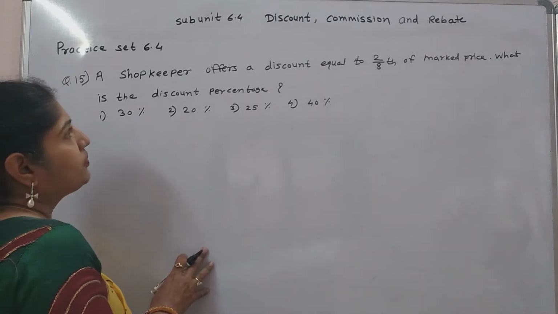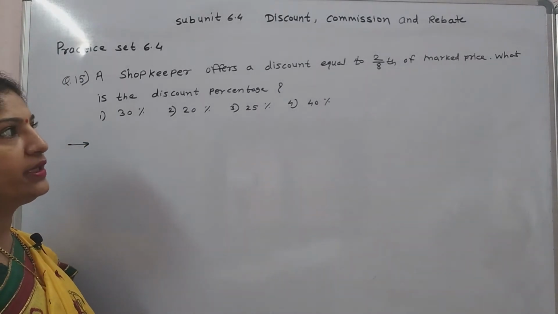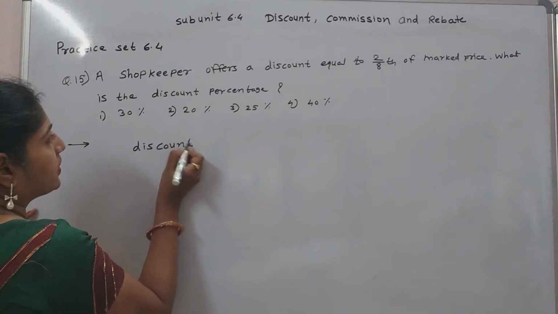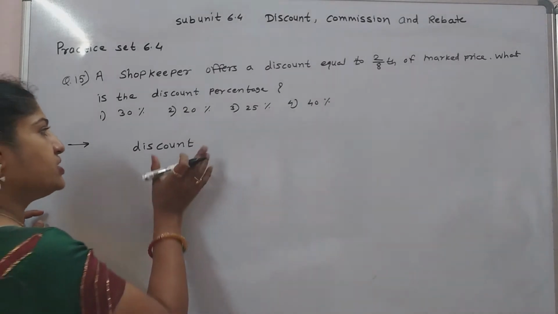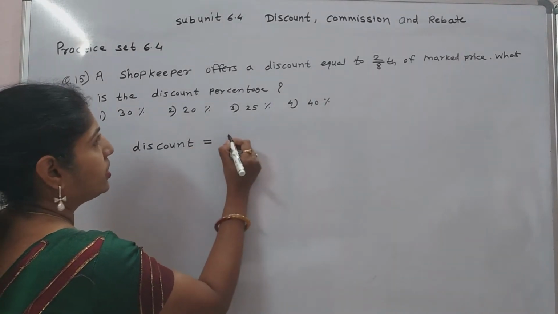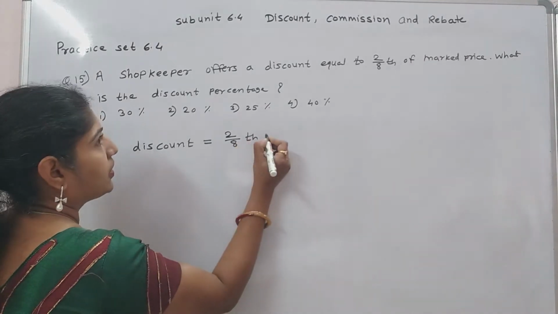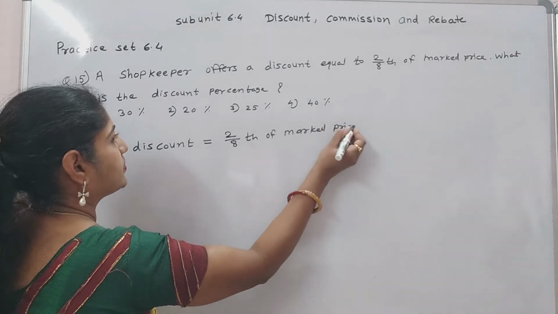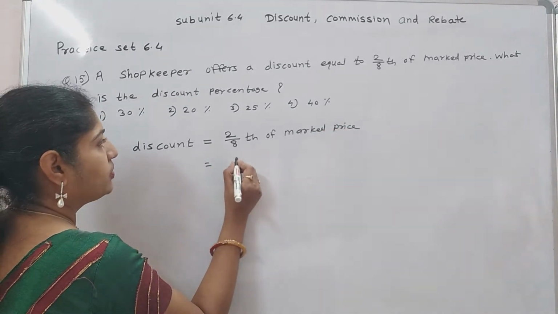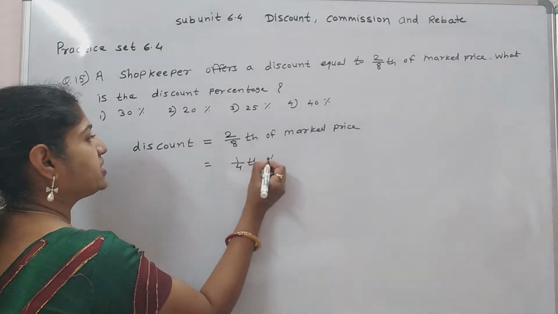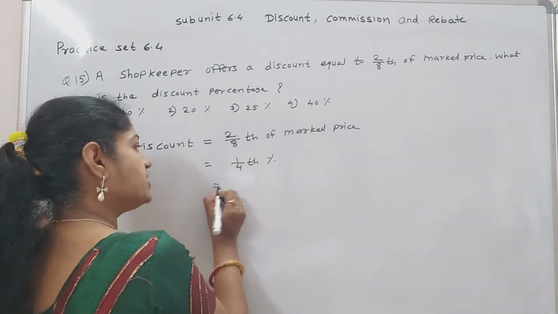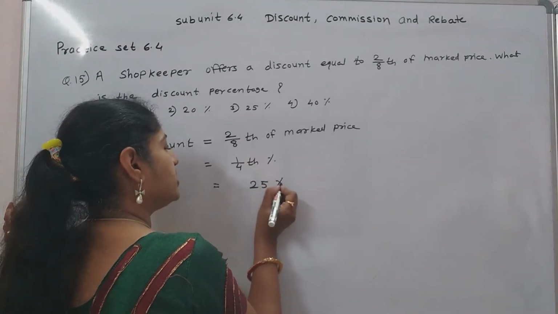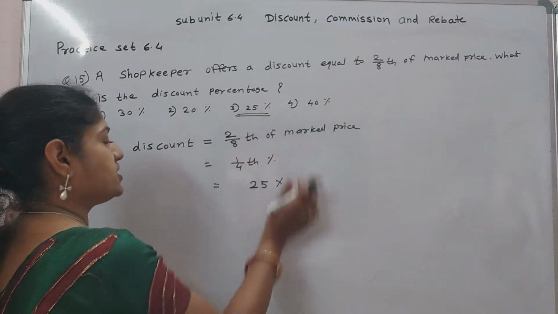Next, a shopkeeper offers a discount equal to 2/8 of the mark price, and what is the discount percentage? Discount is given, discount equal to 2/8 of mark price. 2/8 means 1/4. 1/4 in percentage means 25%. Discount is 25%.